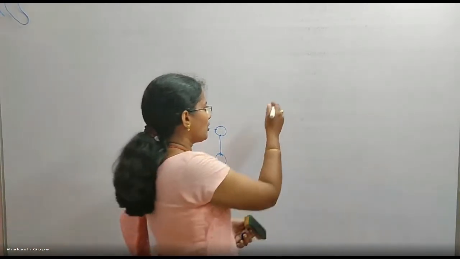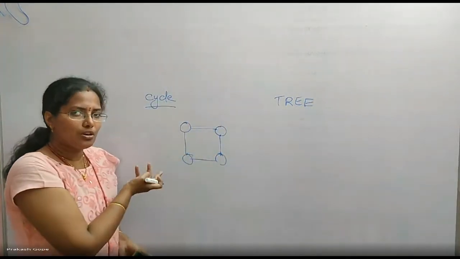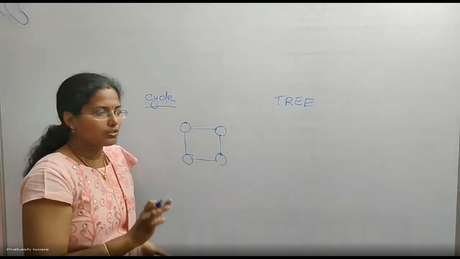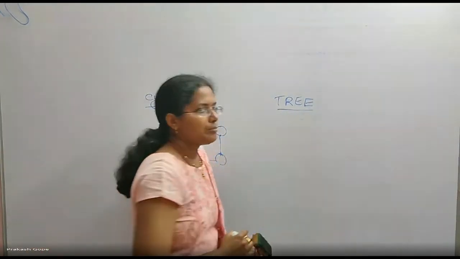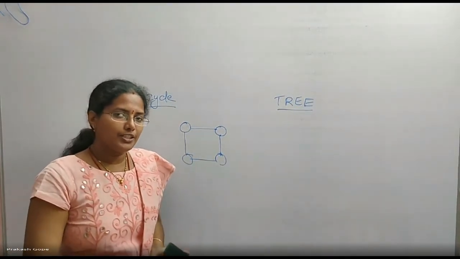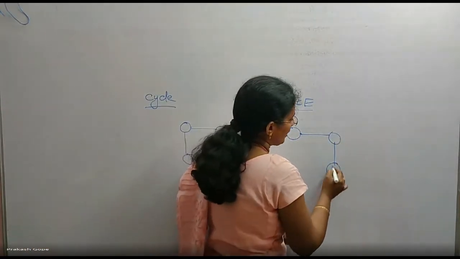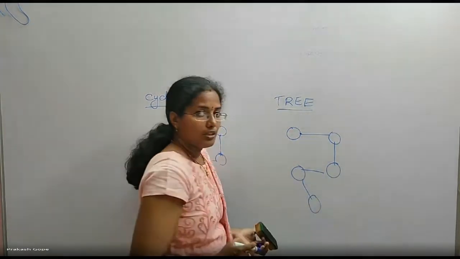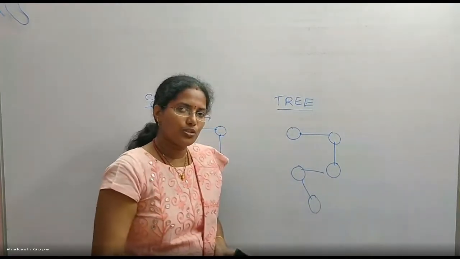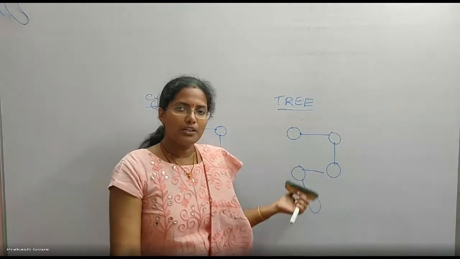Now I am talking about a tree. So the statement that I gave you previously is a wrong statement. I said every edge in a cycle is a cut edge, and that is wrong. Now I am saying every edge in a tree is a cut edge. What is a tree? It should be a connected simple acyclic graph. There should not be a cycle. Yes, there is no cycle. It should be a connected graph. Yes, it is connected. Simple: no parallel edges and self loops.